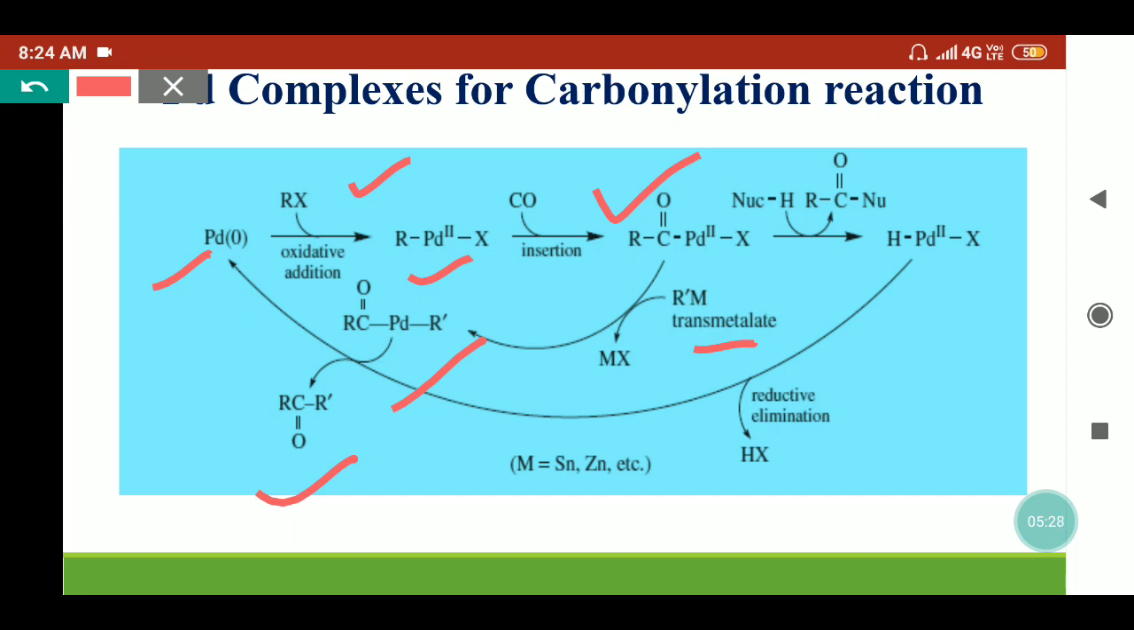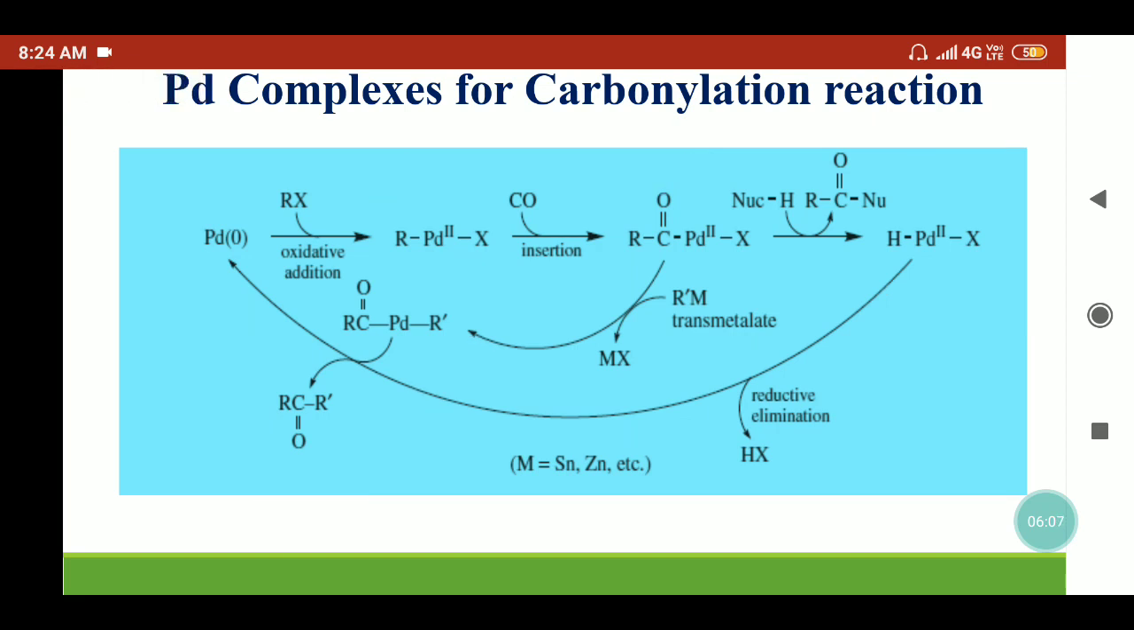Similarly, these acyl palladium complexes can be treated with nucleophilic compounds like methanol or water. Then the OH or OR group will come with the acyl group, so we'll get the ester or acid, and further this palladium will come in the form of hydrogen palladium halide. By the reductive elimination reaction, hydrogen halide will be eliminated and we'll get the palladium back in our zero state. So by all these processes we can use the palladium complexes for carbonylation reactions.